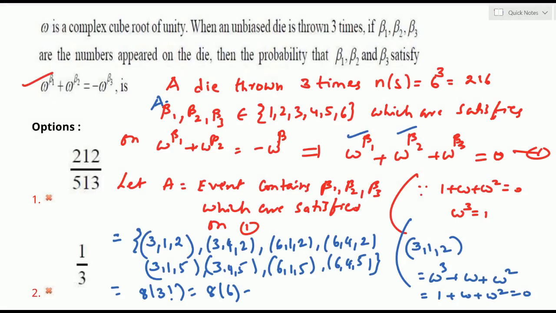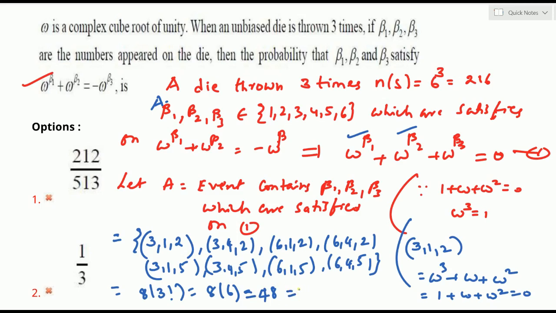8 into 3 factorial అంటే 6. 8 6 ఎంత, 8 6 48. ఇది supported events. 8 sixes are 48. Okay now? So the total number of supported events is 48. Right? Now these are the supported events.